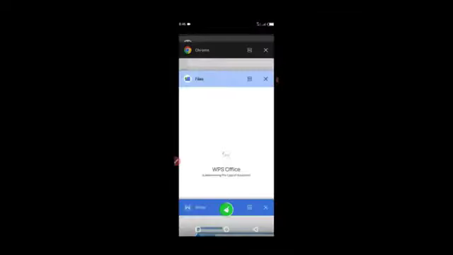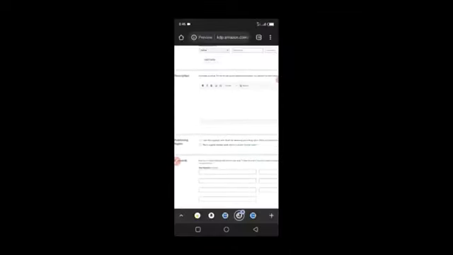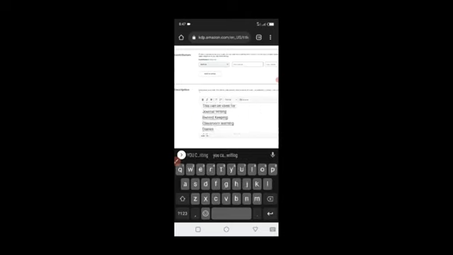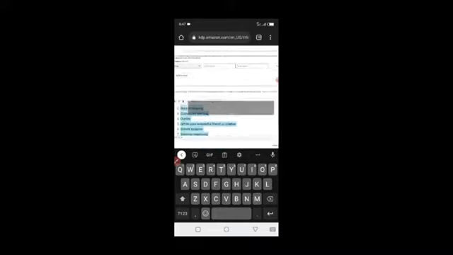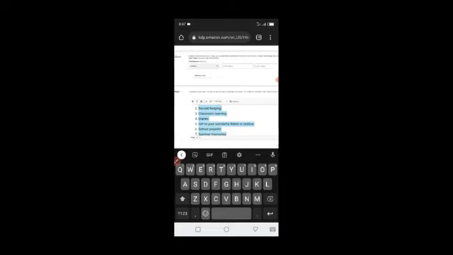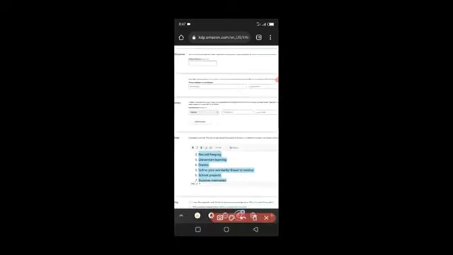So I'm just going to copy this, and then I'm going to go back to my Chrome and paste this here. I'm going to mark this one because I want to make it a numbered list. Just click this little dot, this particular one here, to give it numbers, right?